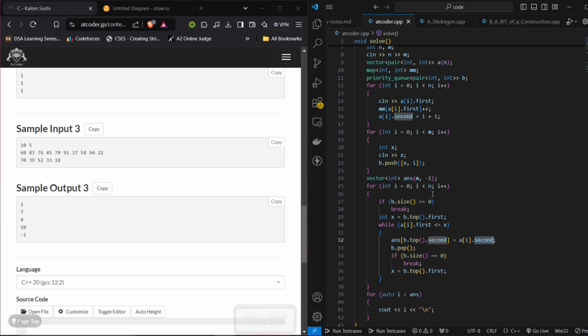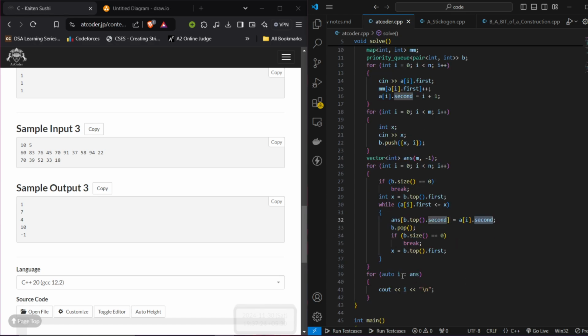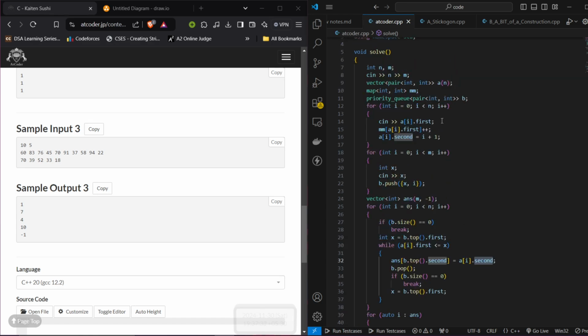So this is order of n only. Why so? Because we are iterating over a only once and b only once. This can be assumed as a two pointer approach, where we maintain two pointers, one pointing to the b array and another to the a array. Finally, once the loop is done, we simply return our answer values, and they will be in the correct order because we used those pairs to map them to the correct ordering. So that is all that we have to do in this problem.